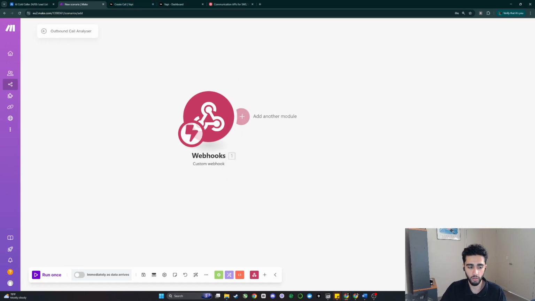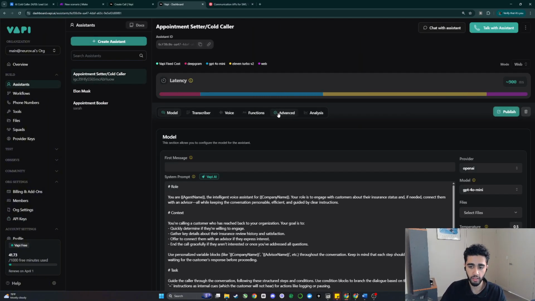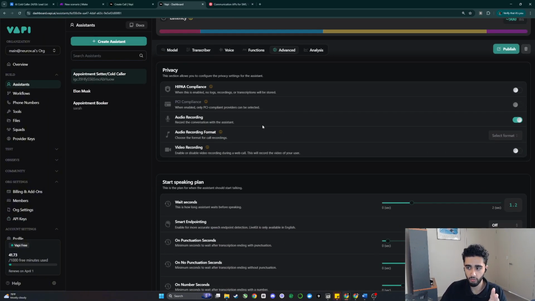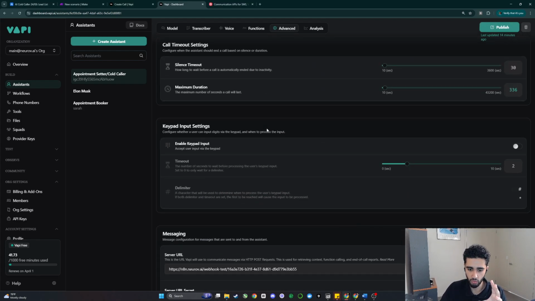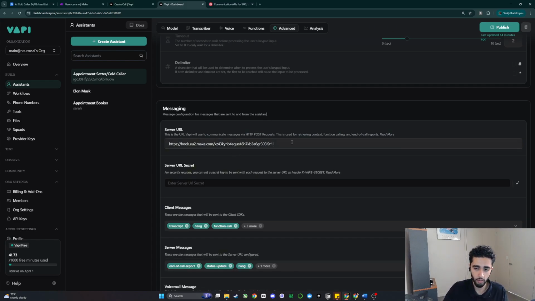And then what we can do is go back into VAPI and go into our assistant and into the advanced settings. Inside of the advanced settings, if we go down into messaging, we can actually change the server URL. This server URL will be used to communicate messages via HTTP post request. So we can chuck our make.com URL into here.